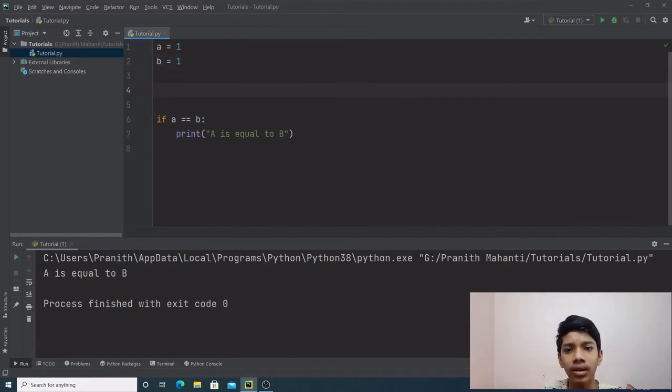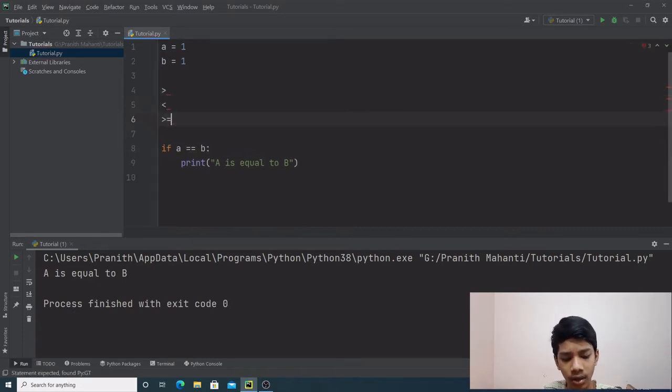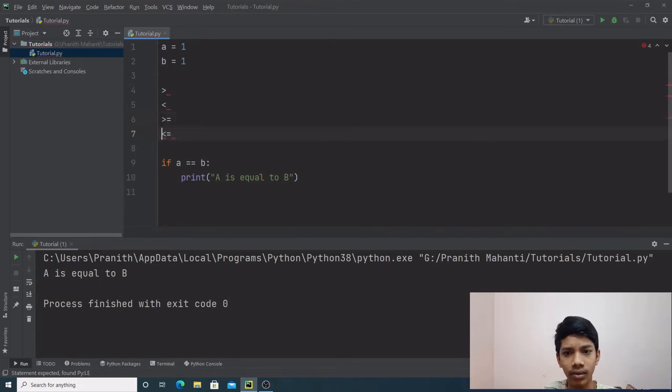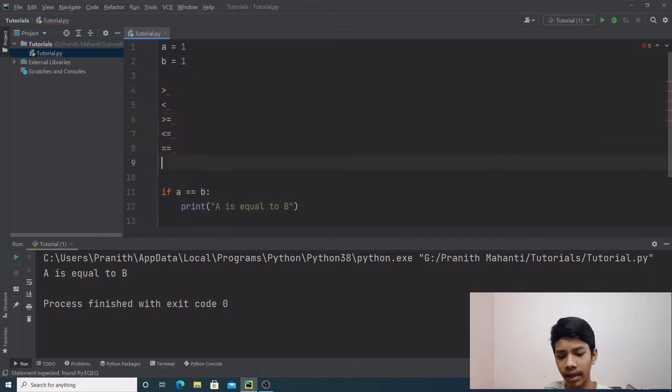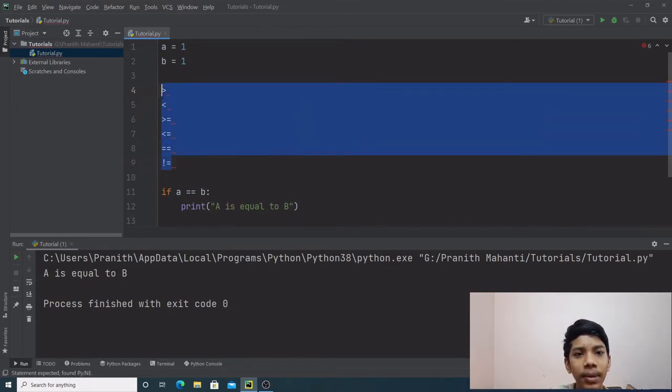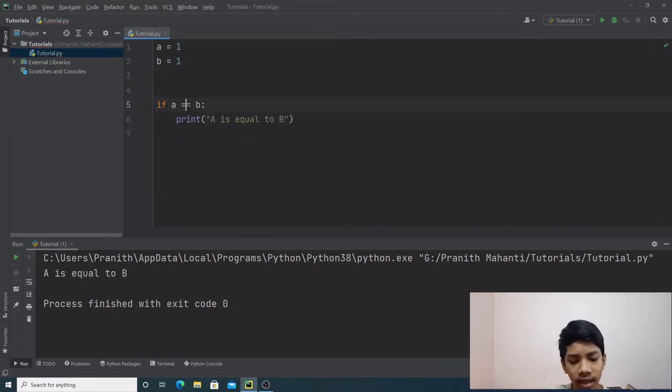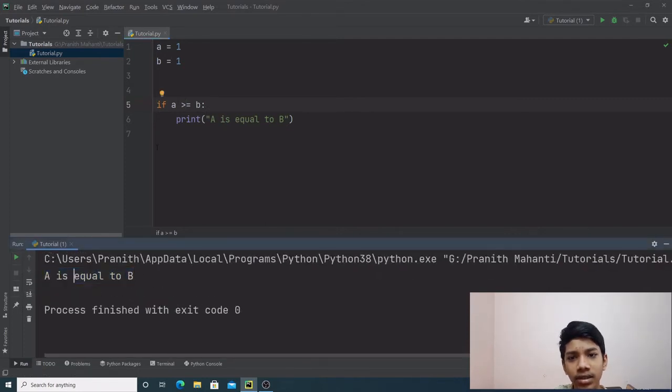Now Python accepts all the comparison operators of mathematics, like greater than, less than, greater than or equal to, less than or equal to, equal to, and not equal to. So these are all the comparison operators that Python accepts. So we can say over here a is greater than or equal to b. Now if we run the program, we get a is equal to b. That's because we have the equal to sign over here, and the condition is greater than or equal to.